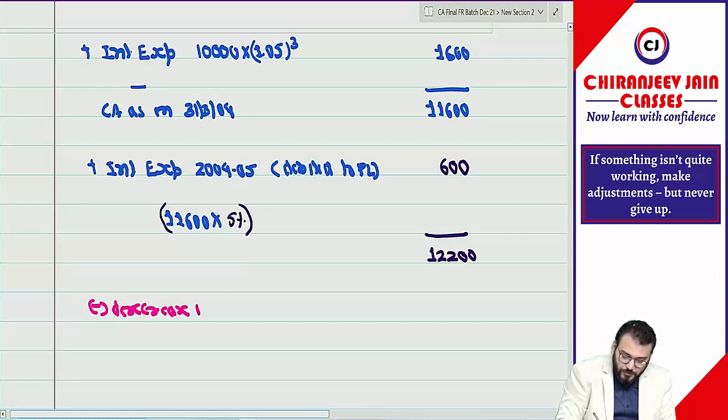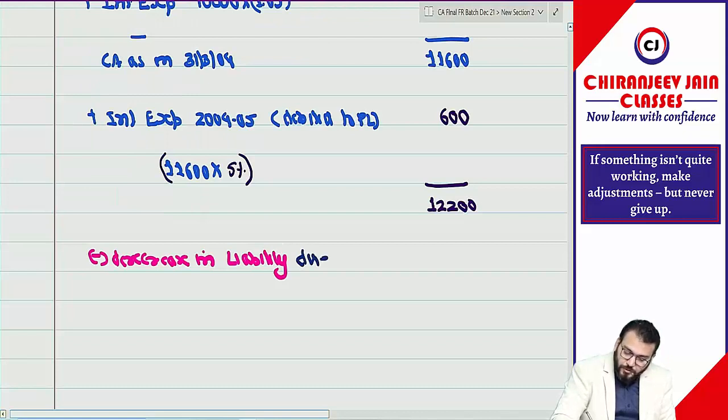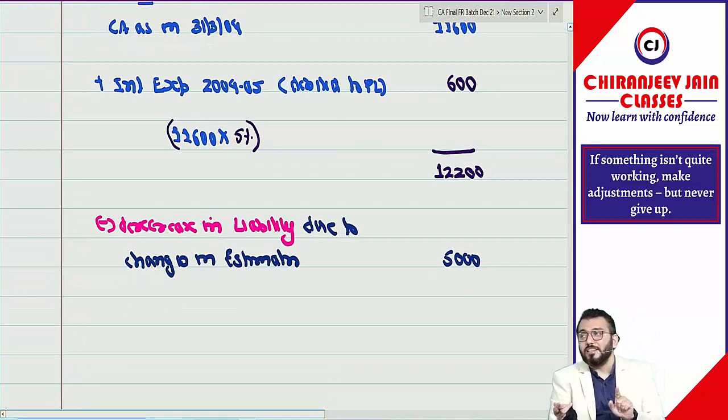Decrease in liability due to what? Changes in DRSL, due to changes in estimation. So 5,000 reduced. But this decrease in liability will be a gain. So this will be credited to what? This decrease in liability is a gain. So the gain will be credited to what?